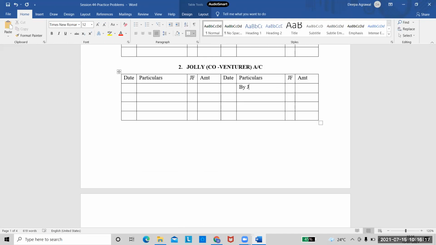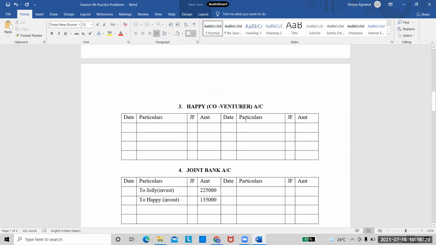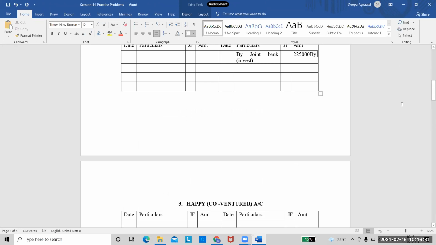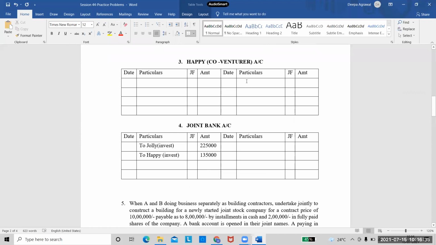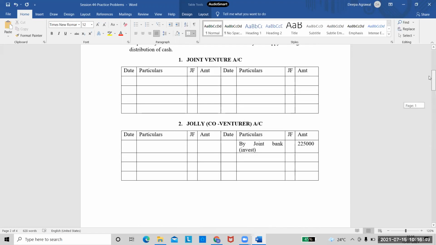So I'm writing here as by joint bank, in brackets investment, so that we remember. This is 2,25,000. In case of Happy, I will write by joint bank, again the initial investment, that is 1,35,000. Right. So I have taken that transaction. Those 2 amounts are done.